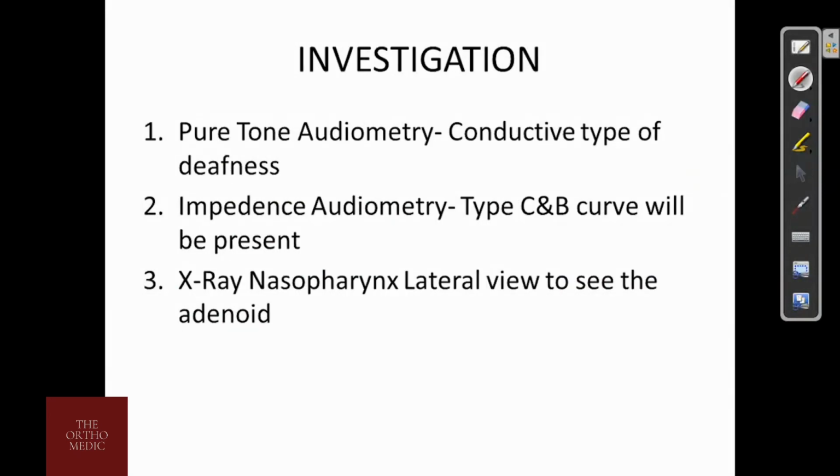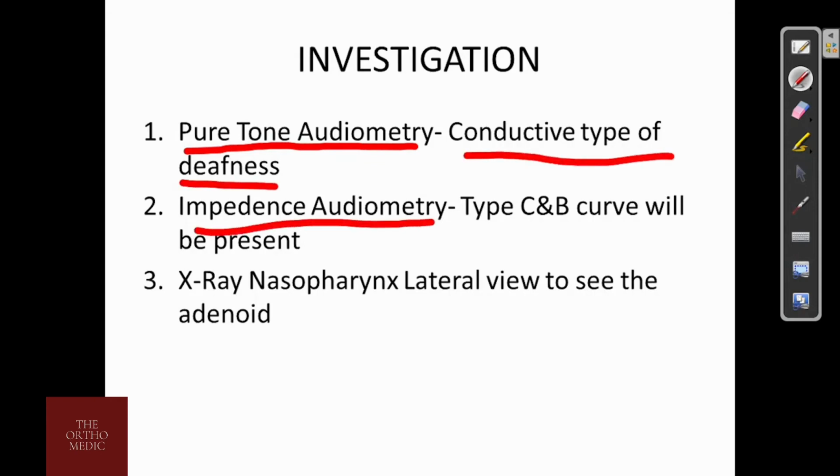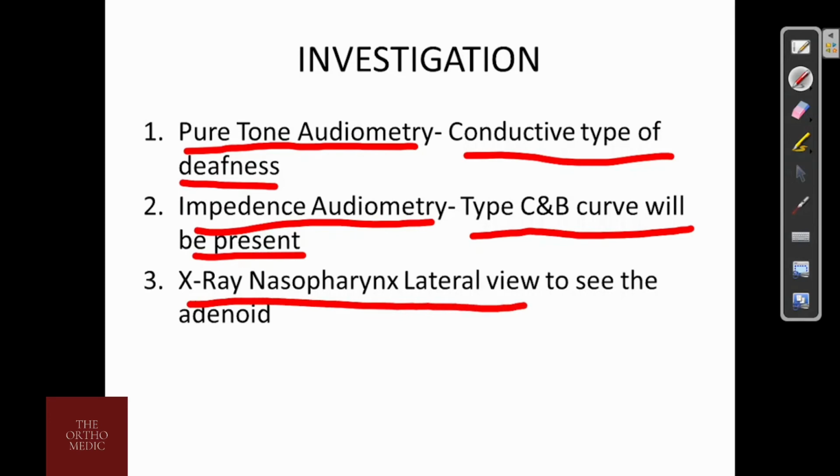Investigations. Investigations we do are pure tone audiometry, where we find conductive type of deafness, impedance audiometry, where we see the type C and B curve will be present, and we do an X-ray nasopharynx lateral view to see the enlarged adenoid if it is present, if it is enlarged.